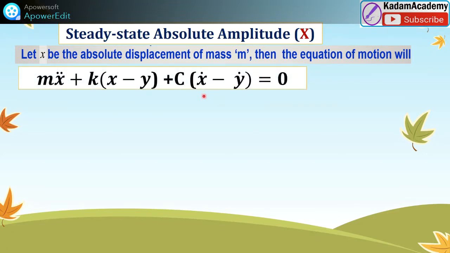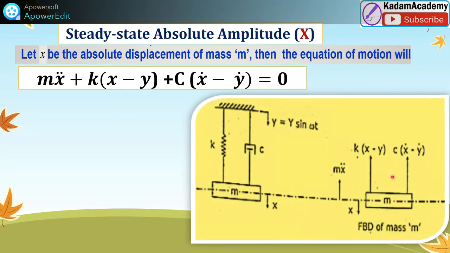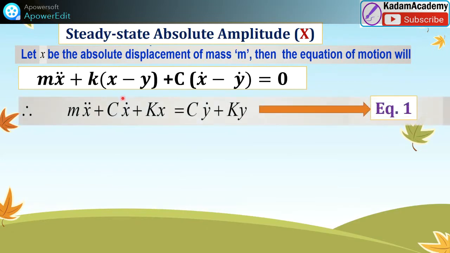Then the equation of motion from this diagram, using D'Alembert principle, m x double dot is always in the opposite direction to that considered, and the summation of all the forces in the upward direction, taken positive, is k into (x minus y), as both displacements x and y are there, plus c into (x dot minus y dot), as there is velocity for the damping.